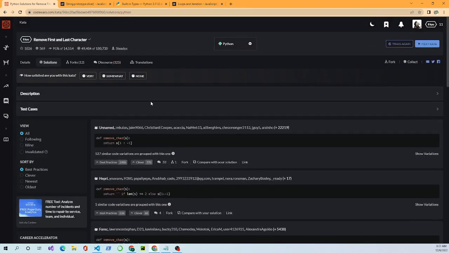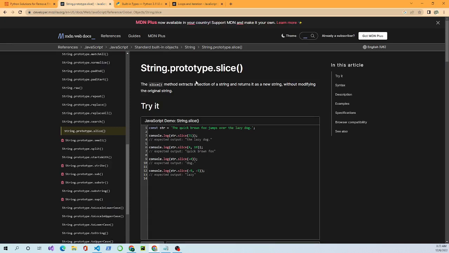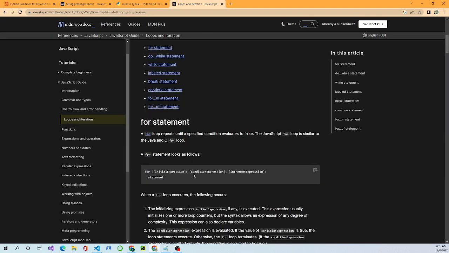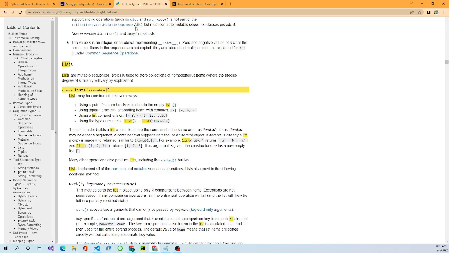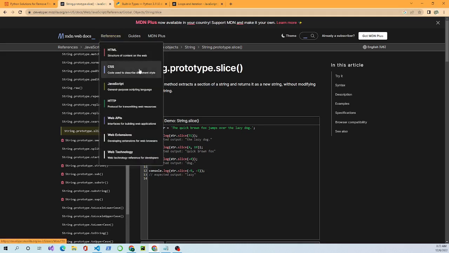Anyway, this is about working the problem and finding solutions to it. You go to the documentation. You read up on these methods of doing things. Like here's the slicing in JavaScript that I was talking about. This is the section on for loops in JavaScript. Python has its own documentation, but that's it. You come in here and you take these problems apart. You figure out what's being passed in, what you need to return, and then you look at some examples and you start thinking through how you would break it apart and solve it.